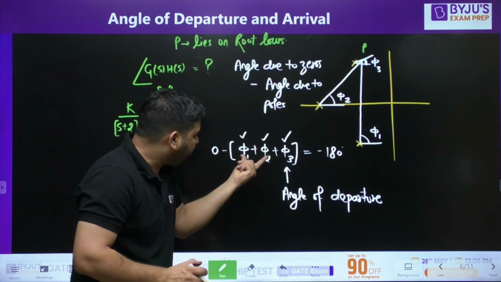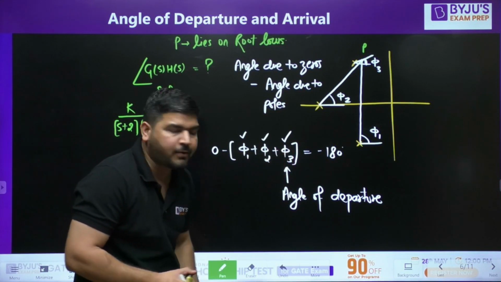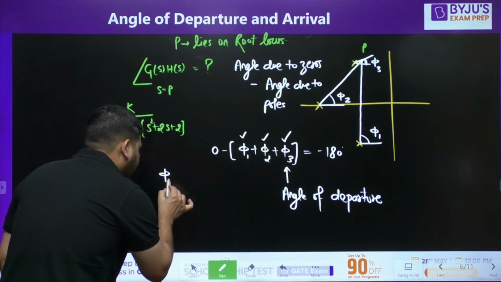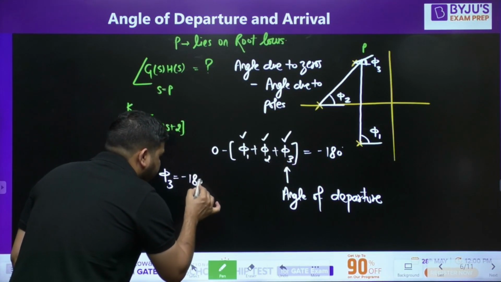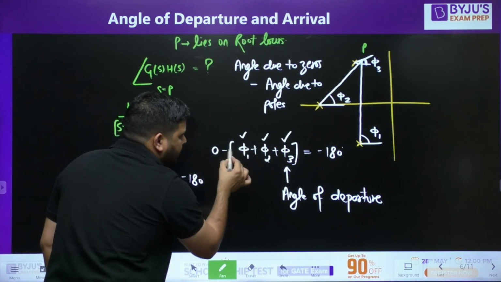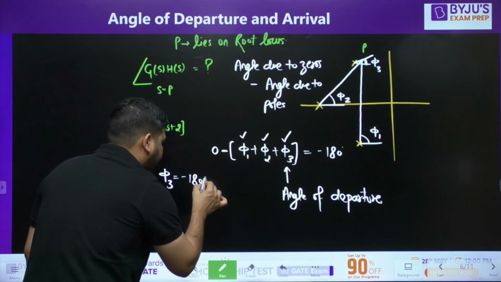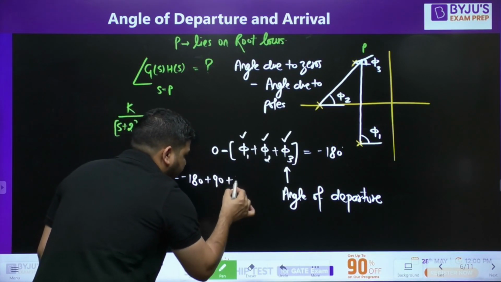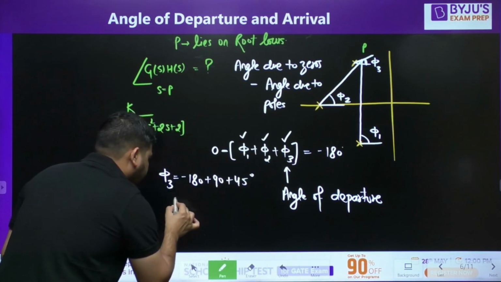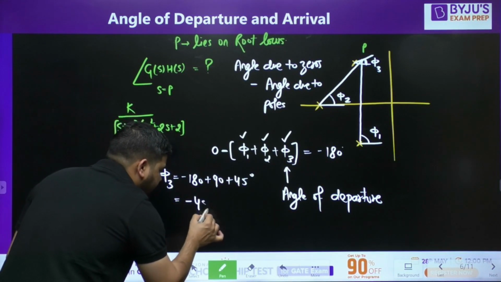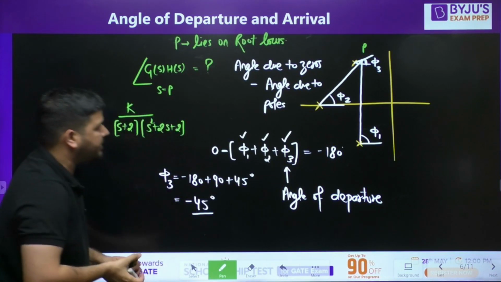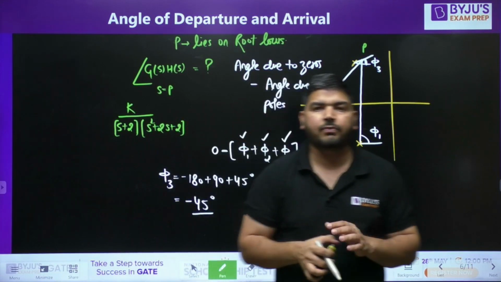If you find phi 1 and phi 2, you can easily calculate phi 3. So phi 3 will be equal to minus 180. This is 90. Since it is minus here, it will go to the right side. It will become plus 90 and plus 45. Now you can see that the answer is minus 45. Phi 3 is minus 45. This itself will tell you about the angle of departure.